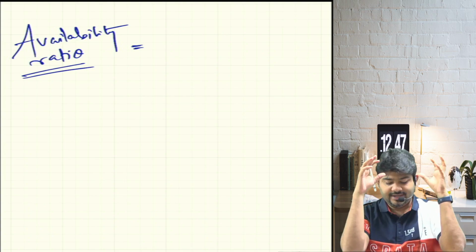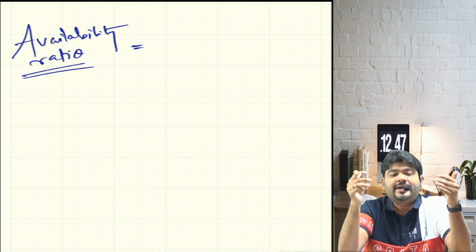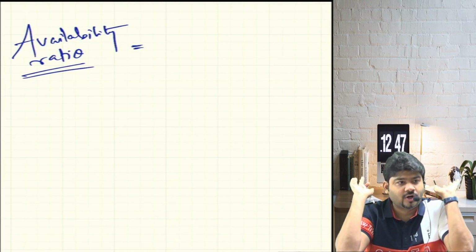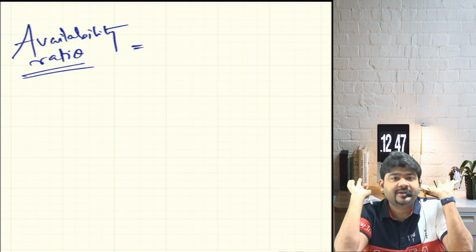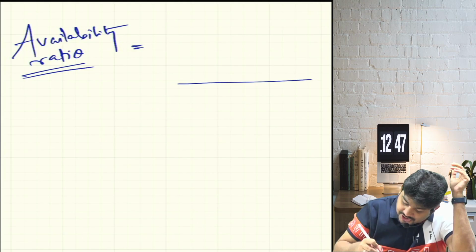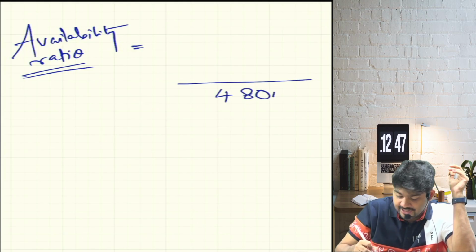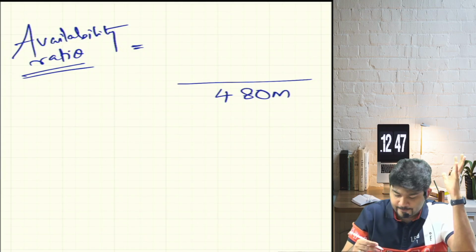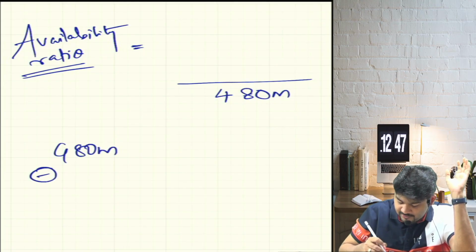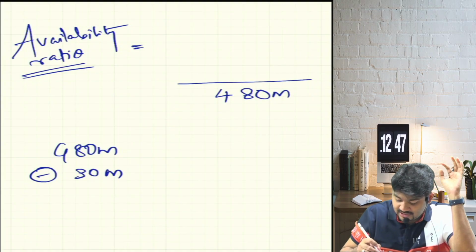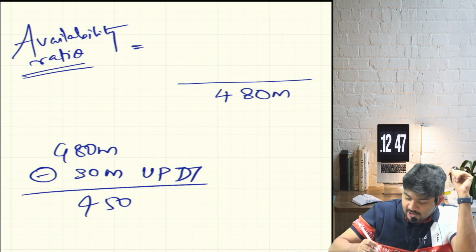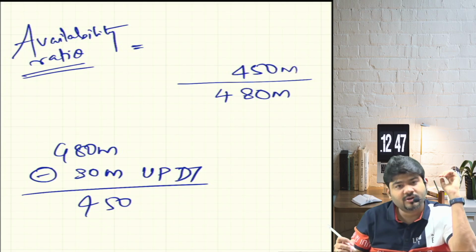In case of availability ratio, are we expecting the machine to be available the full 540 minutes? How much are we expecting it to be available for? Can I say 480 minutes? So we are telling the machinery, you should be available for 480 minutes, correct? But suppose the machinery says that out of 480 minutes, it was not available for 30 minutes. There was unplanned downtime. So it was available only for 450 minutes.